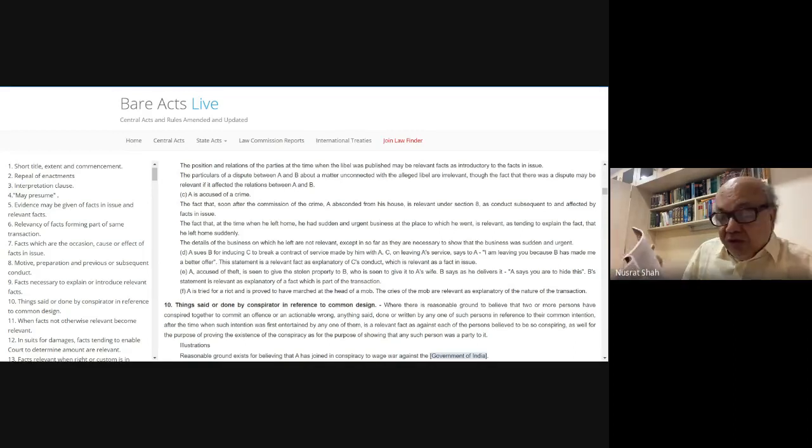So here the question falls under Section 9, explaining the conduct and the nature of the transaction, because the word transaction is used in Section 9. Use it. Then in the instant case, the mob was silent during the march, and what difference will it make?